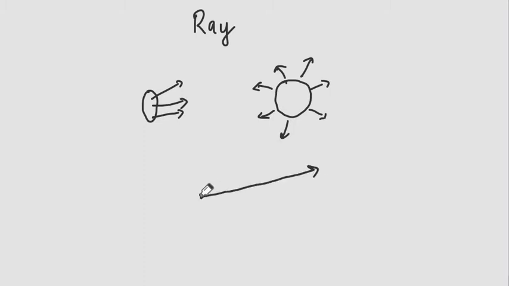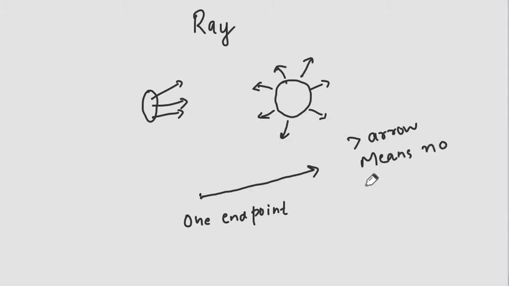So a ray has one endpoint and this arrow sign means no endpoint. This arrow signifies that this ray can be extended up till infinity.